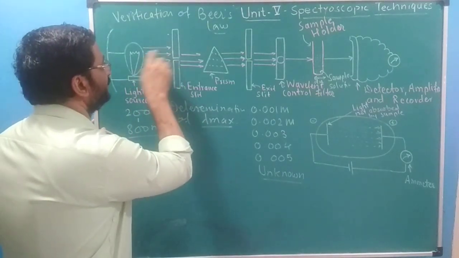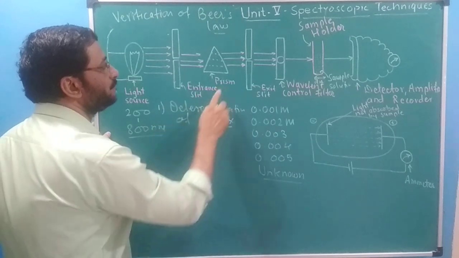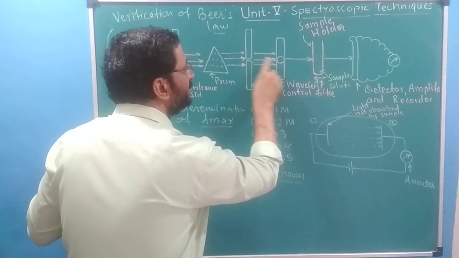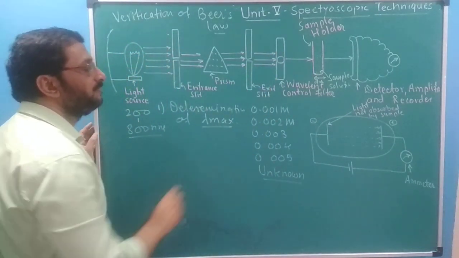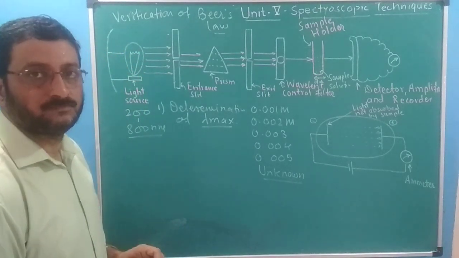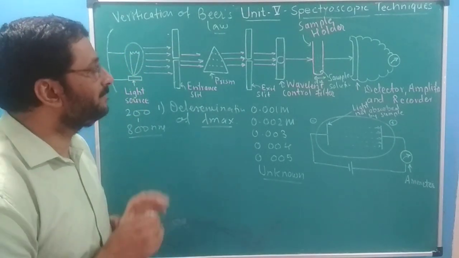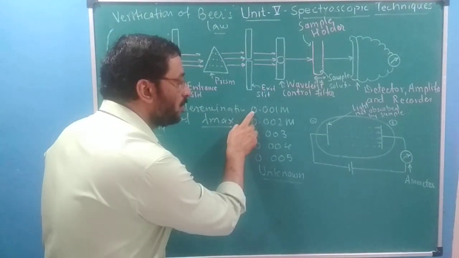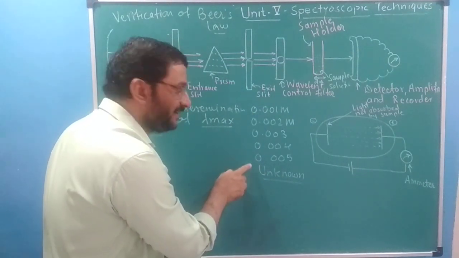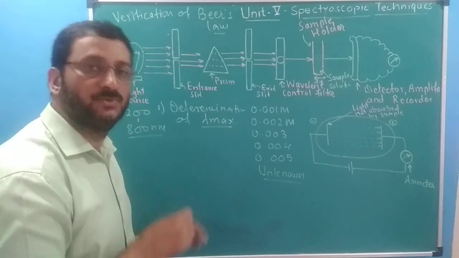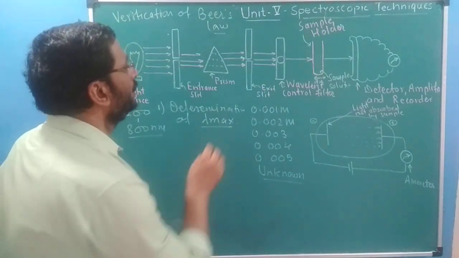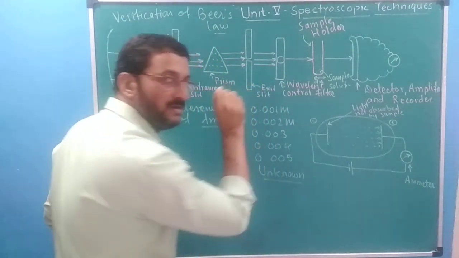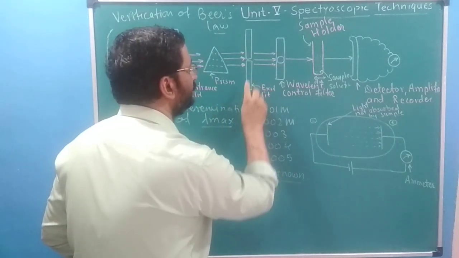So all lights of different wavelengths are coming from the source, then entrance slit, prism for dispersion of light, and there will be an exit slit. A fine beam of each wavelength is allowed to pass behind this point. There may be a wavelength control filter in a single beam as well as in a colorimeter that identifies the color difference. When you have different concentrations, meaning the amount of solute is different in this blue copper sulfate, the colors will be different as the amount of solute is different. So all wavelengths are coming behind this point, each fine beam of monochromatic light of each wavelength.